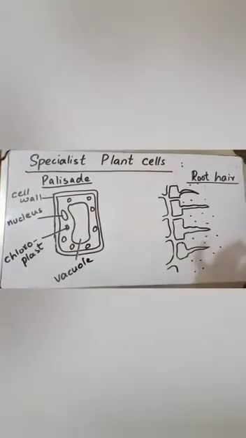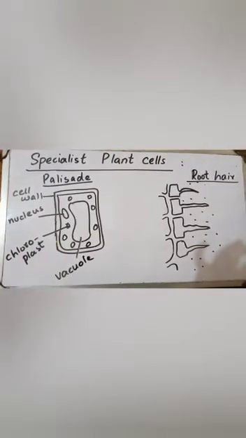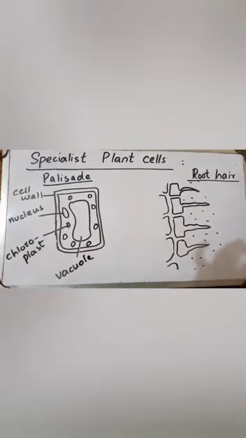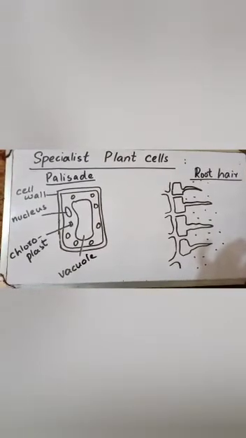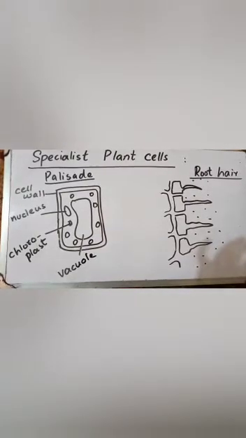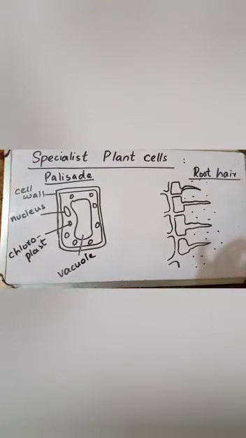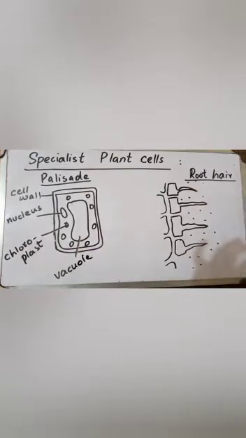The next topic is specialist plant cells. Number 1, palisade cell. Number 2, root hair cell. I am going to describe the palisade cell. Palisade cells are mostly found in the top surface of the leaves. They have a lot of extra chloroplasts to trap sunlight and carry out photosynthesis. Number 2, root hair cell. Root hair cells do not have chloroplasts.